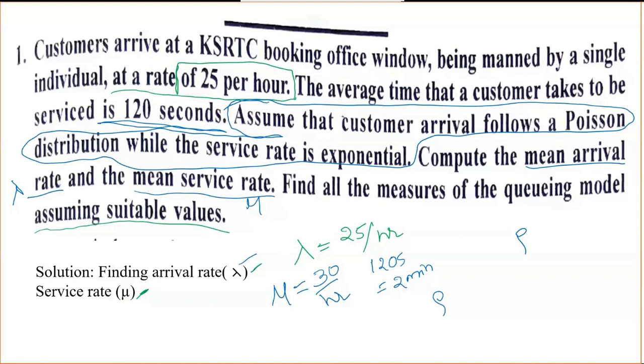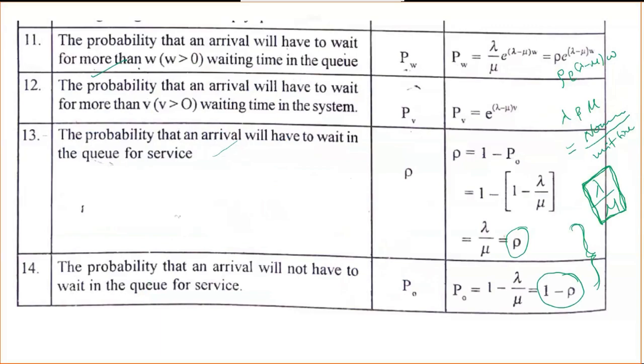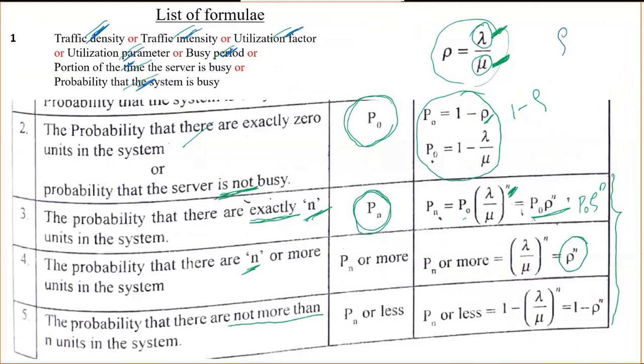First you can find the utilization factor, and second you can go for the probability that a customer finds exactly n number of units. You can use a few equations here. You need an n value, so you can assume n is either 3 or 4, no problem.